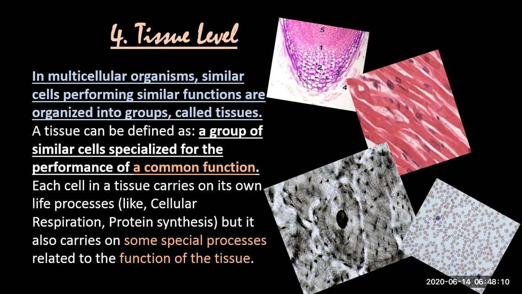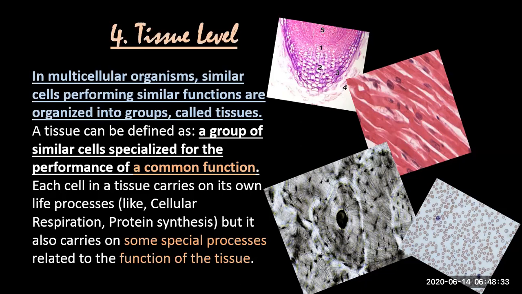So different cells, but many similar cells performing a common function become a tissue, like nervous tissue, skin tissue, stomach tissue relevant to digestion, and muscle tissue, which moves our bones, and things like that.